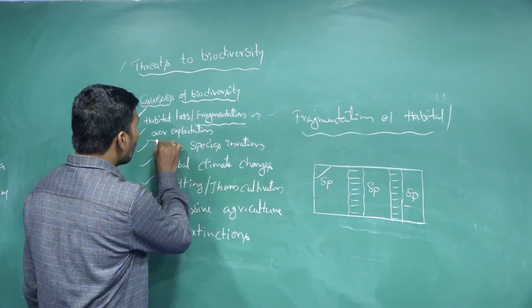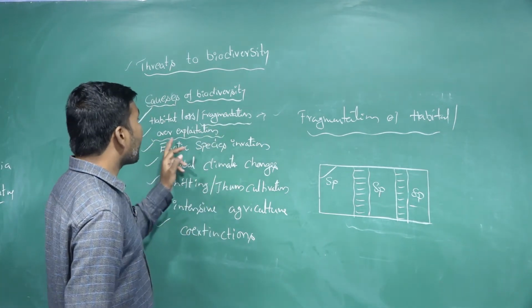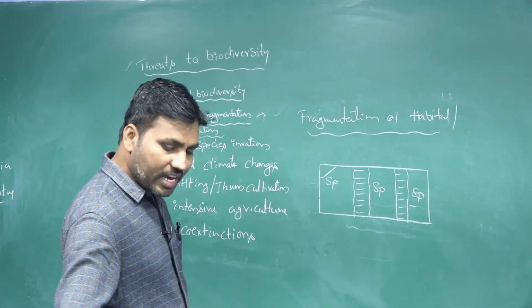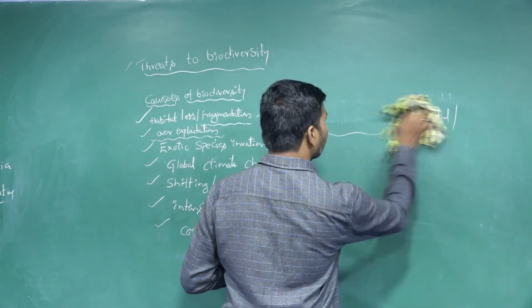Next one is overpopulation, over-exploitation here. Over-exploitation means over usage, the over usage of the resources.